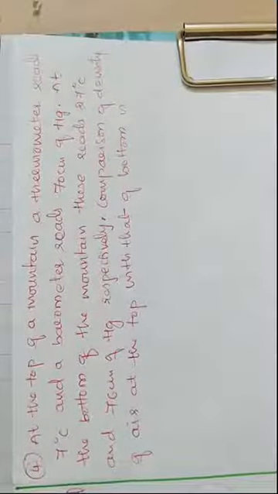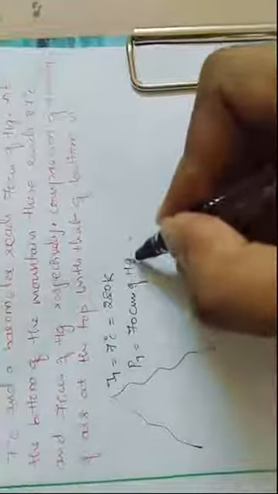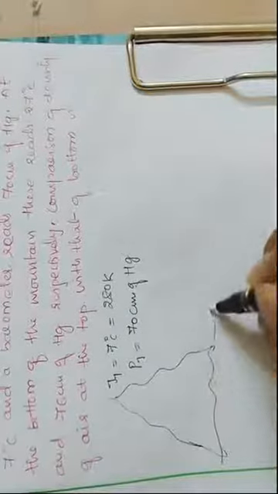Calculate the ratio of densities at the top to the bottom of the mountain. So now, let us consider this is a mountain. Our temperature measurement at the top is 7 degrees Celsius, which can be written as 280 Kelvin. And the pressure at the top is 70 centimeter of Hg. So now this is the bottom.